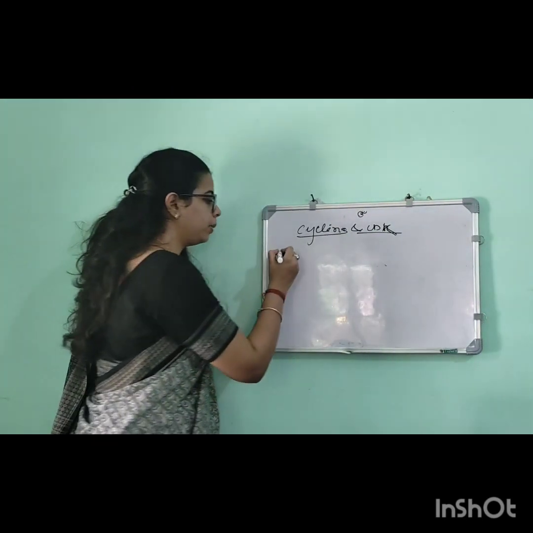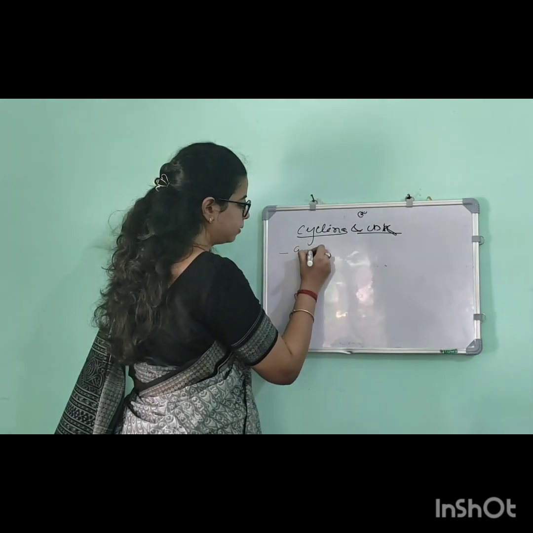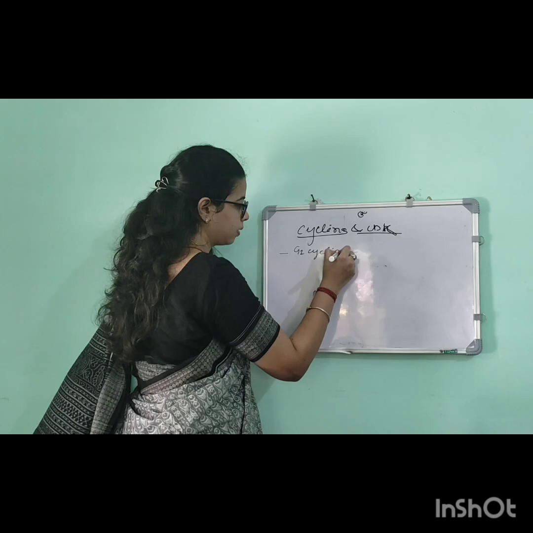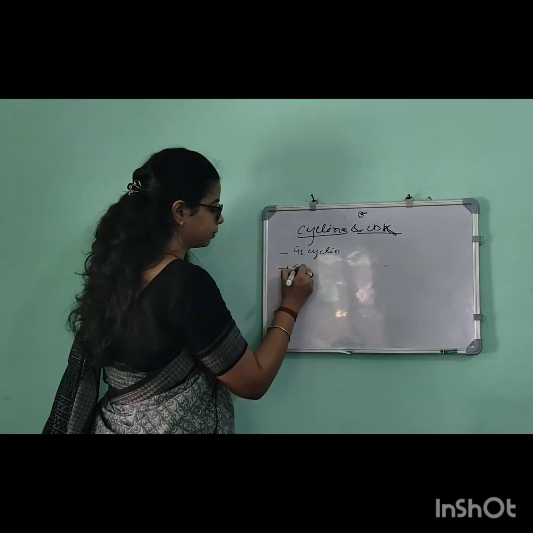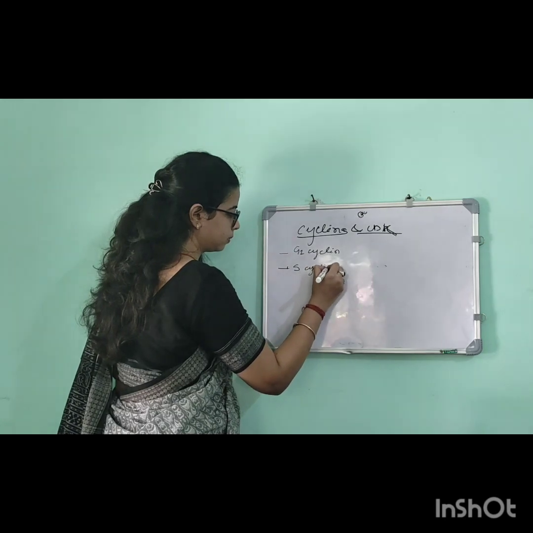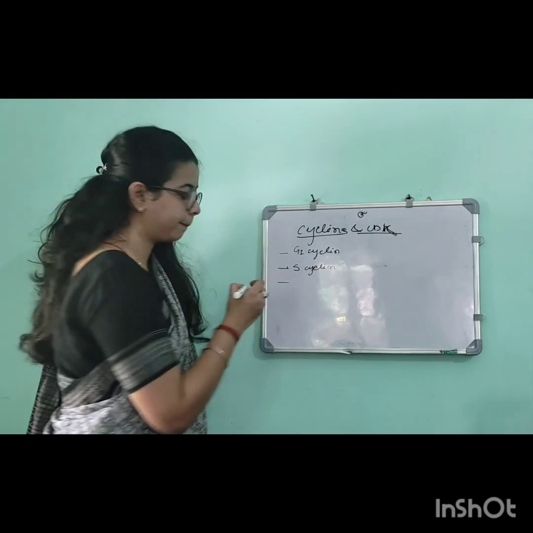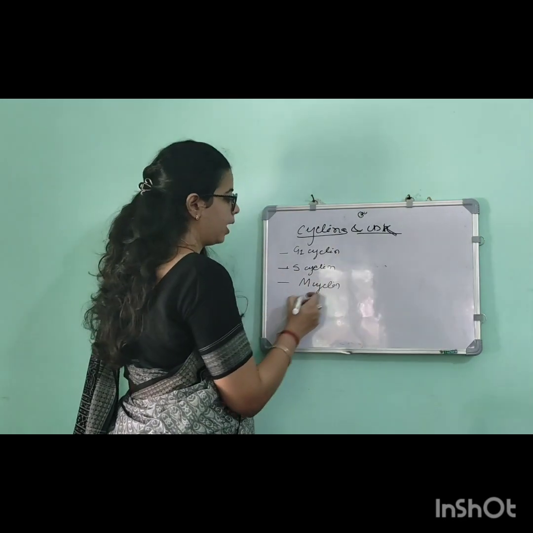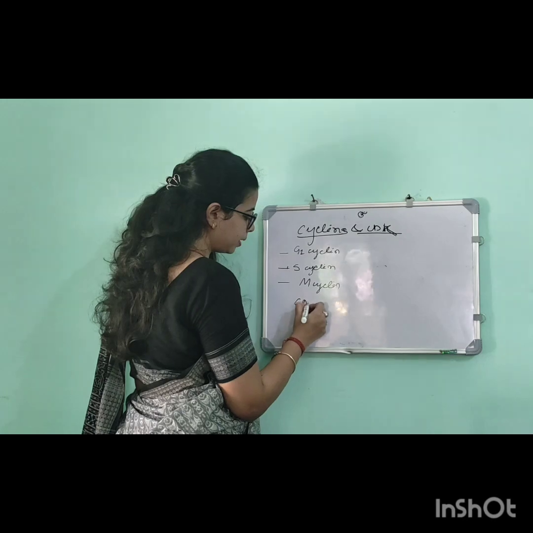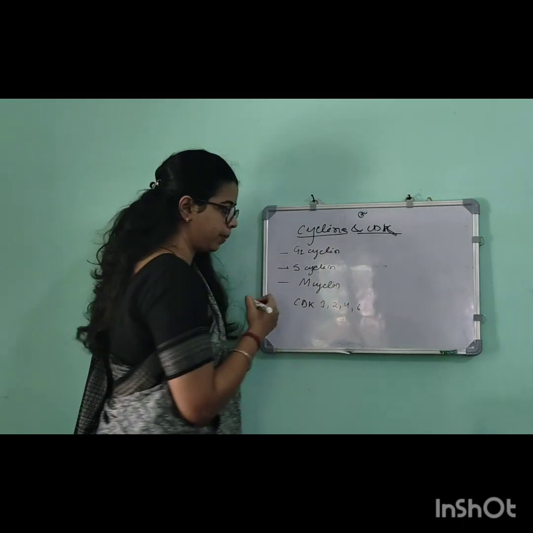Now we are going to discuss how many will be present in the different stages. So basically, how many cyclins will be present? That is G1 cyclin, second is S cyclin, then M cyclin. And how many CDKs will be present? CDK 1, 2, 4, 6 will be present.